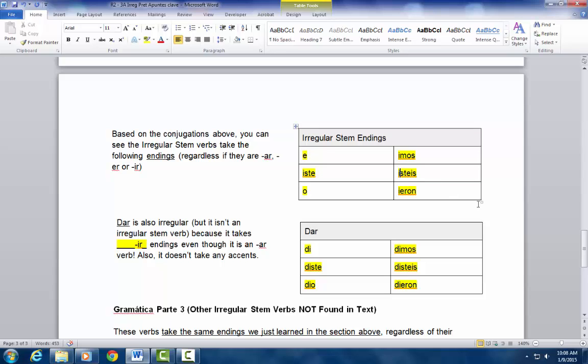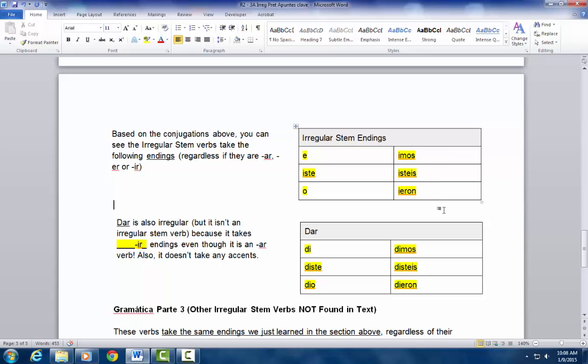The endings are e, iste, o, imos, isteis, ieron. As you can probably see, the yo and the él form come from the AR set of verb endings, whereas the tú and the nosotros, vosotros, and ellos verb endings come from the ER-IR set.